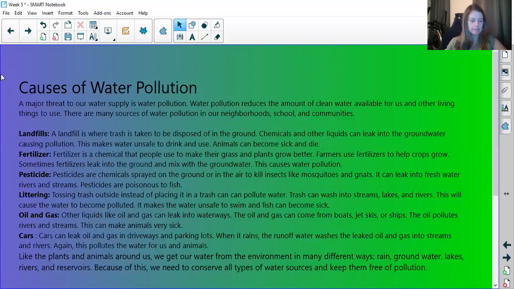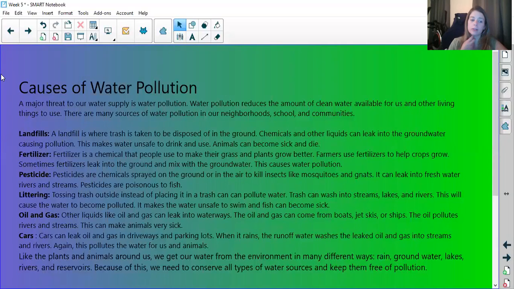Littering's a big one. Tossing trash outside instead of placing it in a trash can pollute water. Trash can wash into streams, lakes, and rivers. This will cause the water to become polluted. It makes the water unsafe to swim, and fish can become sick. Oil and gas. Other liquids like oil and gas can leak into waterways. The oil and gas can come from boats, jet skis, or ships. The oil pollutes rivers and streams. This can make animals very sick.